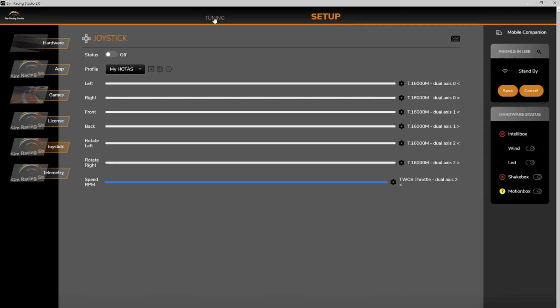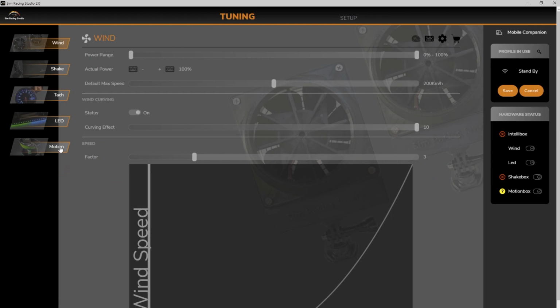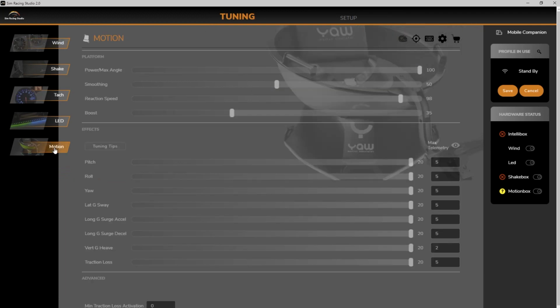Okay, next you want to hit this tuning tab up here and go to motion, and first we're going to open up the mobile companion app on the right, which is available with the premium subscription. When you click on that, it'll open up a web page with a QR code, and you can open this IP address in your phone's web browser.